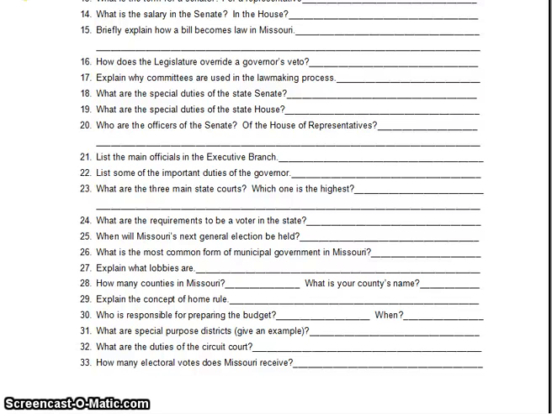All right, question number 30. Who's responsible for preparing the budget? That would be the governor. And when does he or she need to have that done? Prior to July 1st.